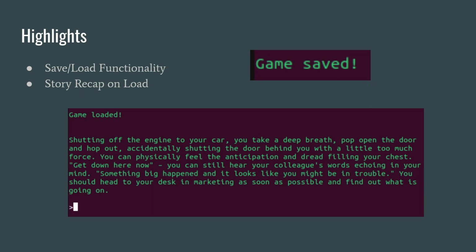We have save and load functionality. You can save your game at any point and load it back in. All items, rooms, and everything will be maintained.